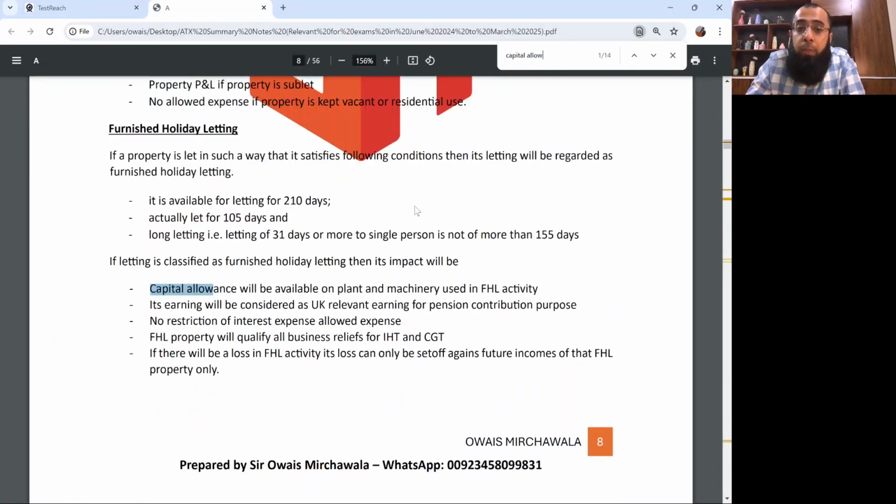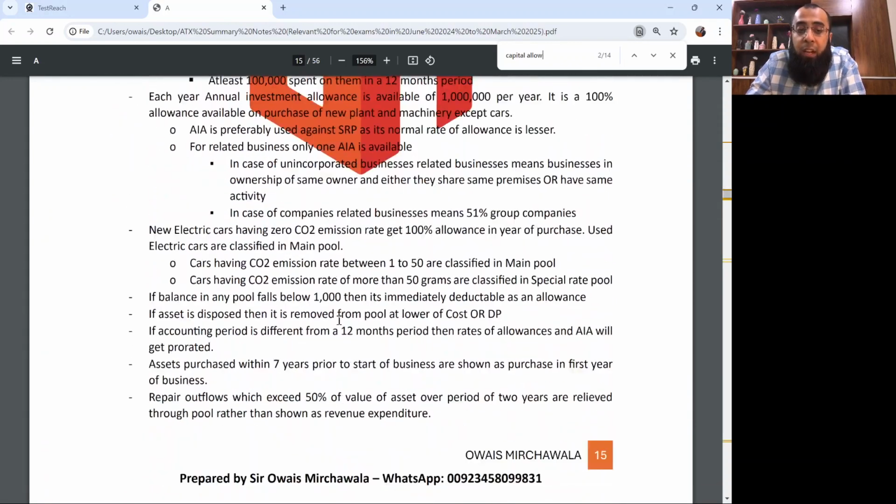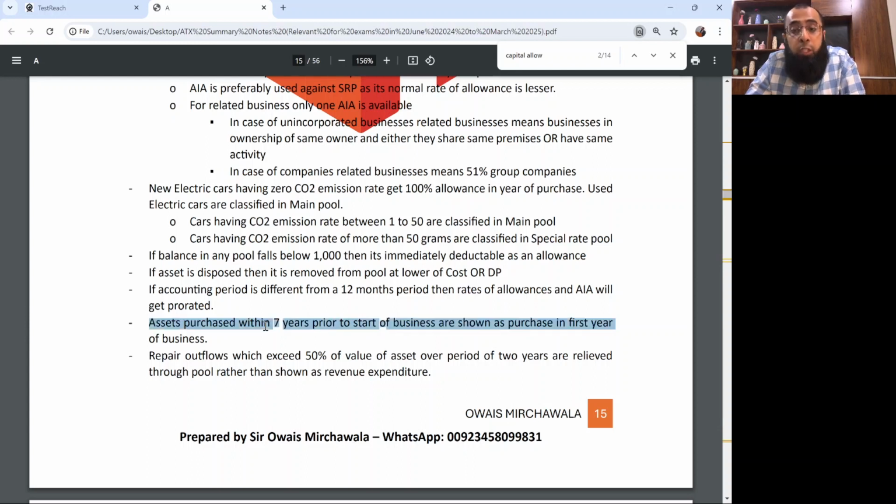allowances and you will be able to find all the rules relating to capital allowances for pre-trading outflows, and everything that assets purchased within 7 years prior to start of business are shown as the purchase in first year of business.